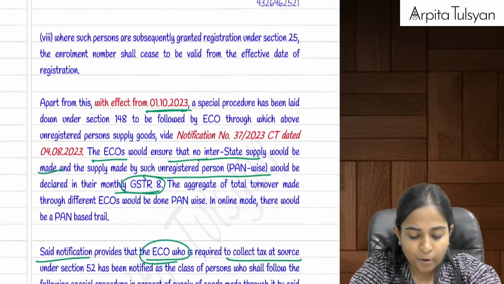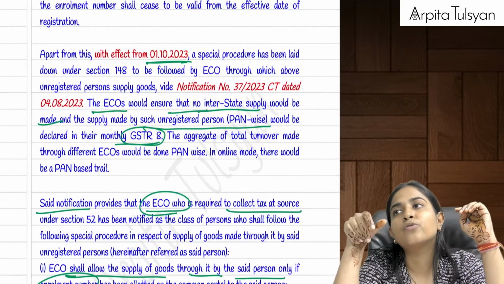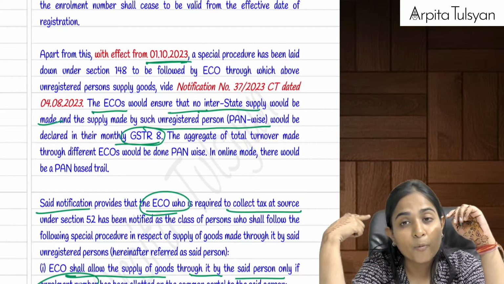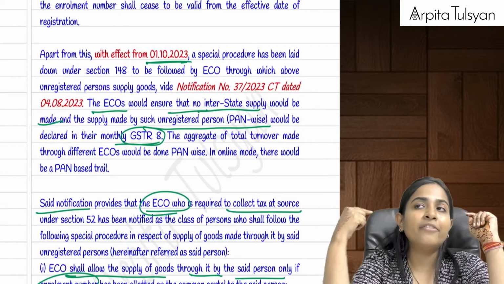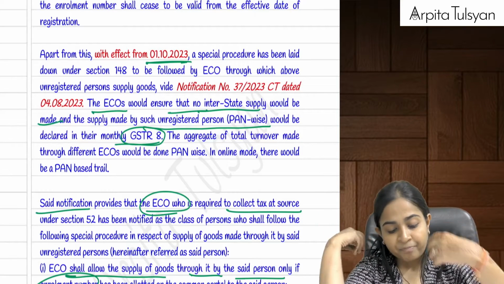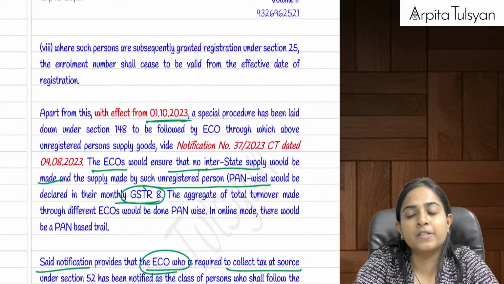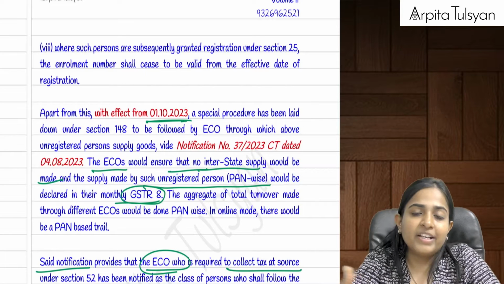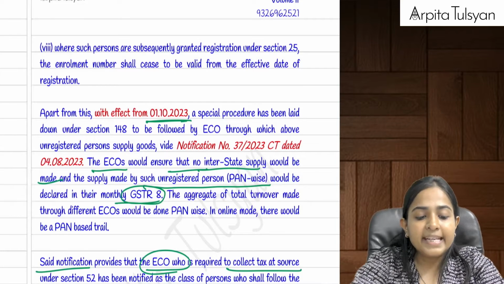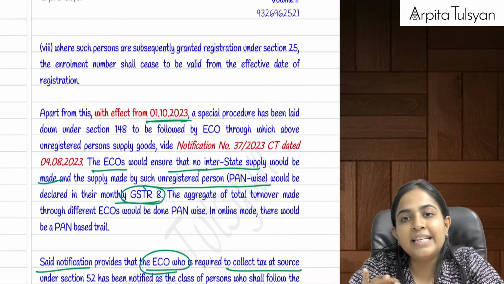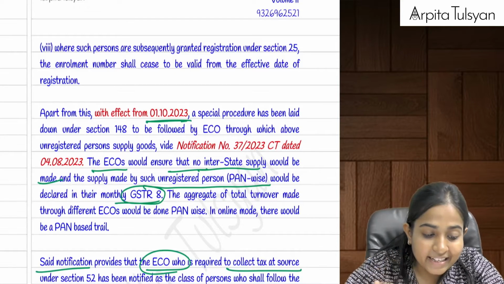Right? And one more extra point that they have given in the amendment: because of the amendment, even persons registered under the composition scheme can start providing goods through ECO. If these persons under composition are providing goods through e-commerce operators, then again the responsibility will come on the e-commerce operator to make sure that these composition taxpayers are not doing any interstate supply.